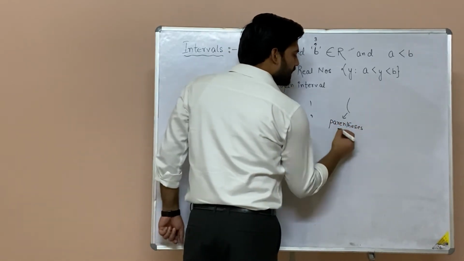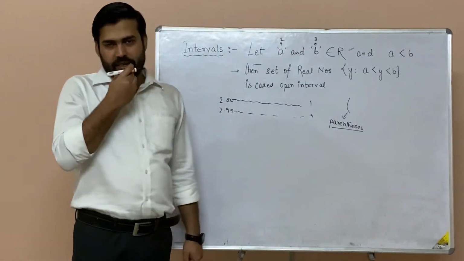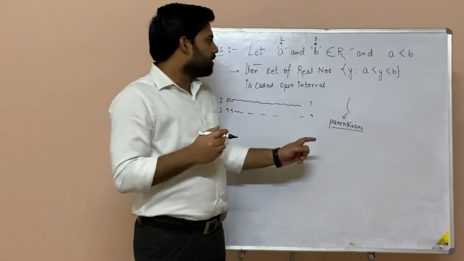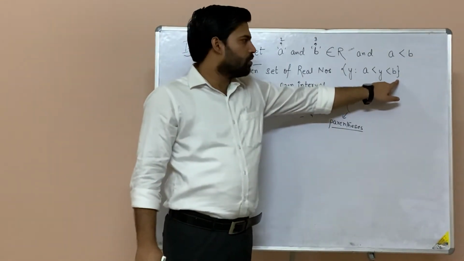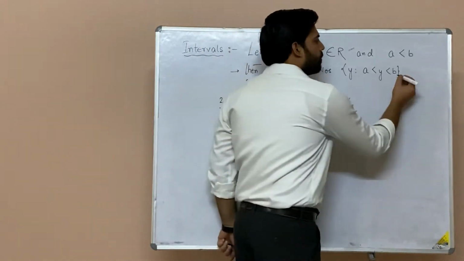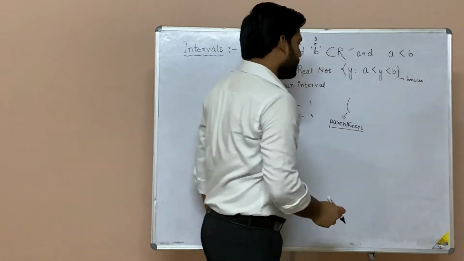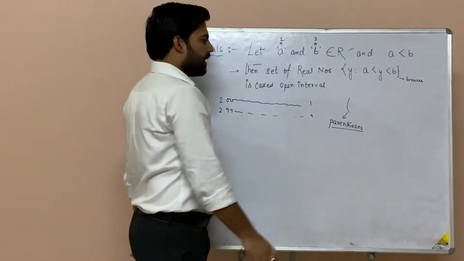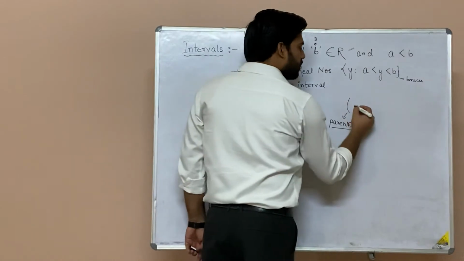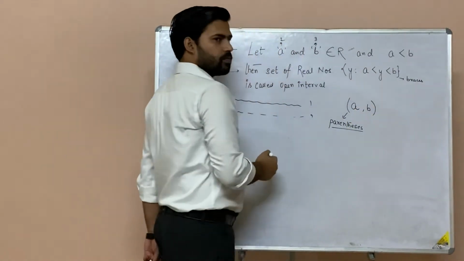See, we are studying sets. So here we do not say first bracket, second bracket, third bracket. This particular bracket, the second bracket, which you have read till now, right now you are calling them braces. And this first bracket is known as a parenthesis. So parenthesis open, then you will write down a, comma, b, and parenthesis close.